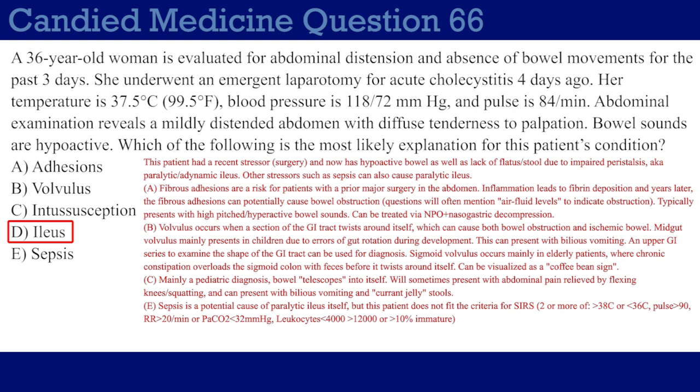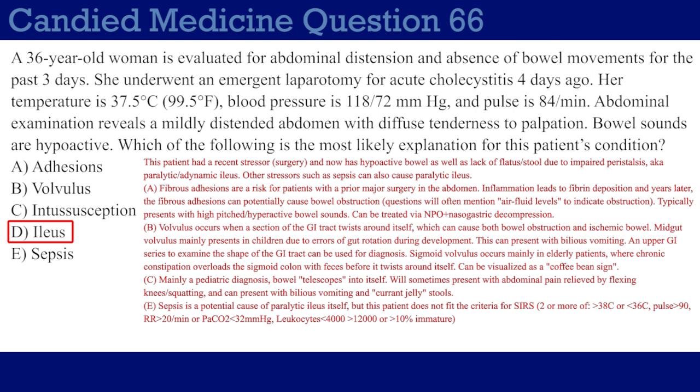The other type of volvulus you hear a lot about on USMLE is sigmoid volvulus. This is the opposite age range. This is mostly in elderly patients where chronic constipation overloads the sigmoid colon with feces and then it ends up twisting around itself. And oftentimes they'll give you the radiological finding, which is very buzzy. It's called the coffee bean sign. So you have this huge distended sigmoid colon, and it looks like a huge coffee bean, thus the name. Not much else to say there.